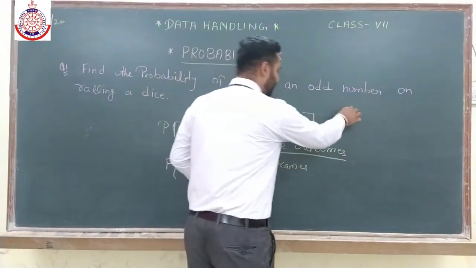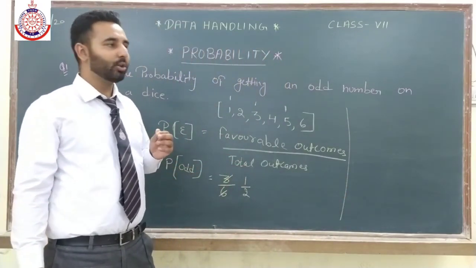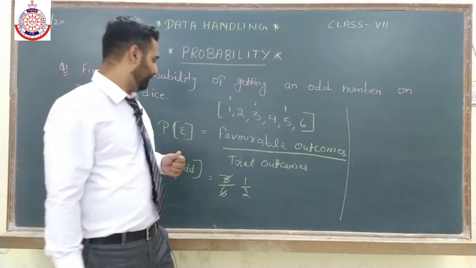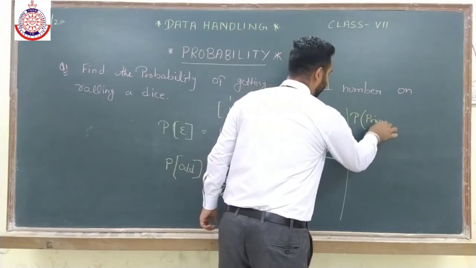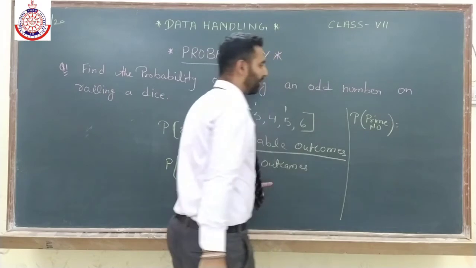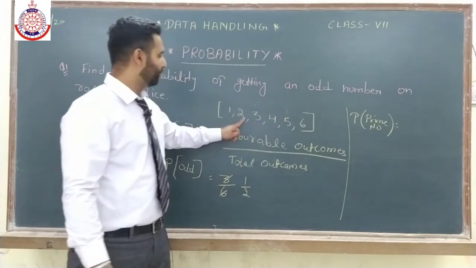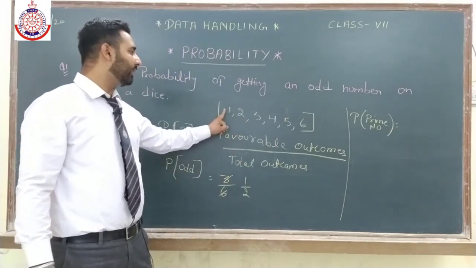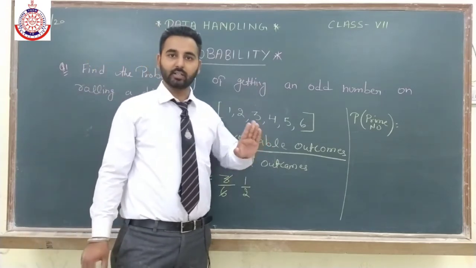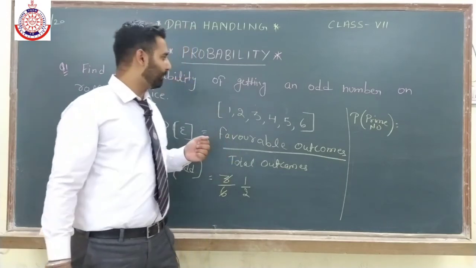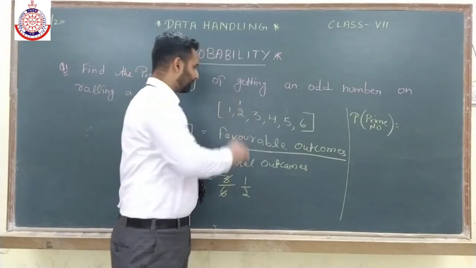Further, in this question only, if the question says find out the probability of getting a prime number. So, probability of prime number. Check how many prime numbers we are having. First prime number is 2. Some students used to do mistake. They used to take 1 also as a prime number. 1 is not a prime number. It is not prime, neither composite. It is one exception. So the smallest prime number is 2.